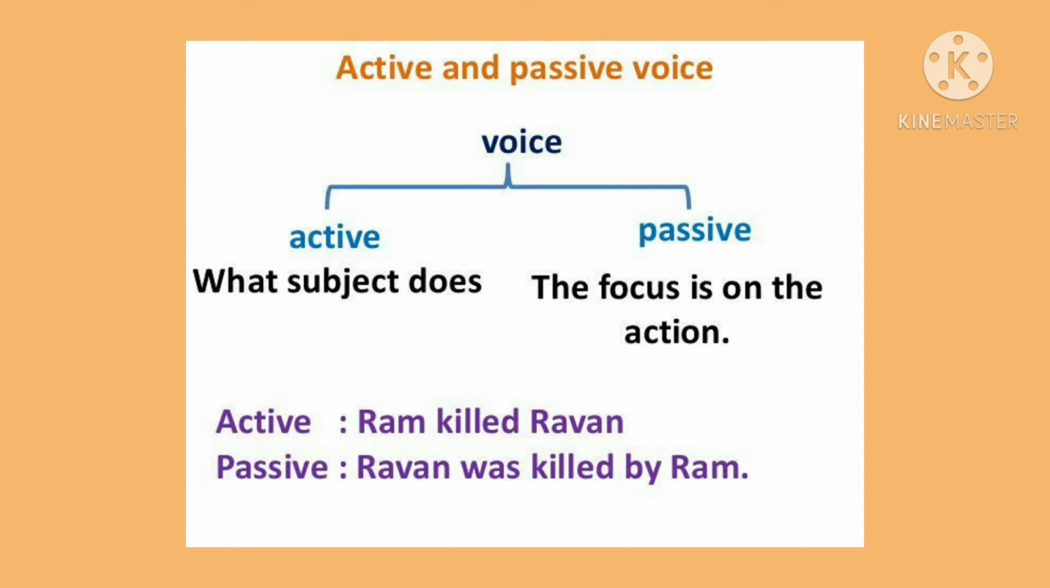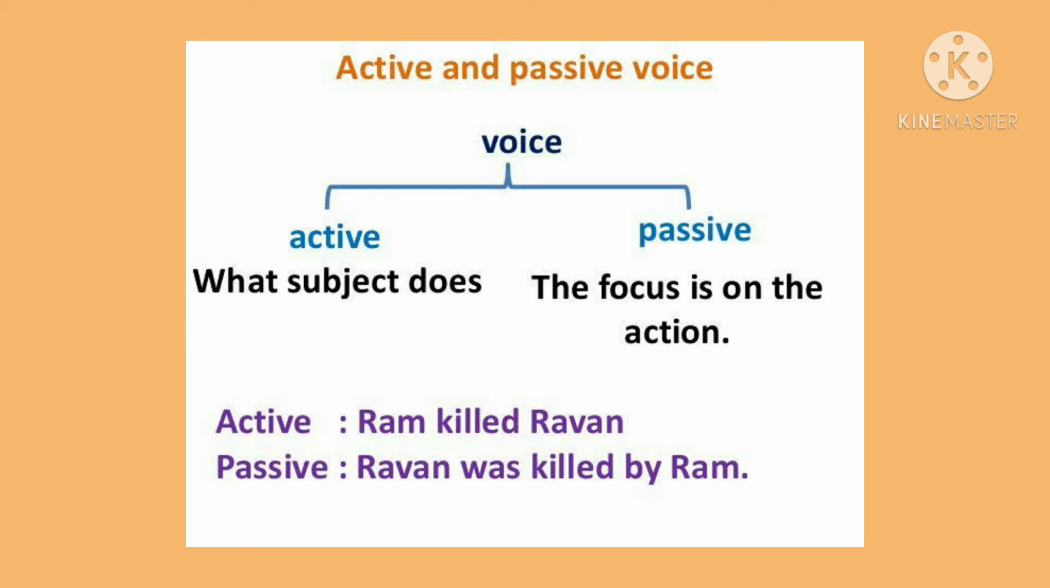For example, look at the sentence Ram killed Ravan. So here, Ram is the subject and we come to know that he killed Ravan. So this is the action. Subject, then we have verb, then we have object. And if you look at the second sentence, which is in passive voice, the focus is on the action. Ravan was killed by Ram. So here, the subject is the recipient of a verb's action. The position of subject and object has been changed here.